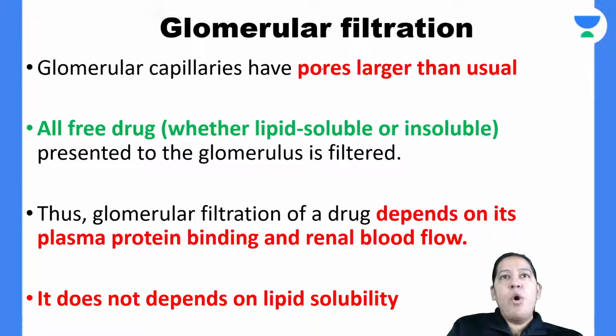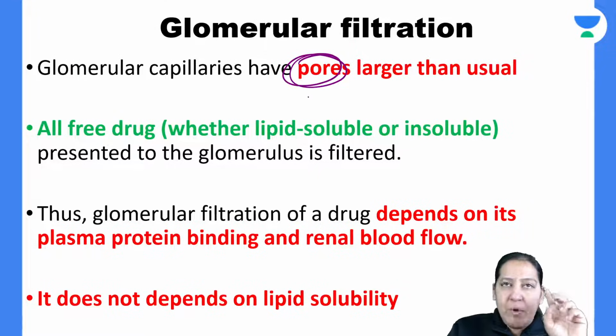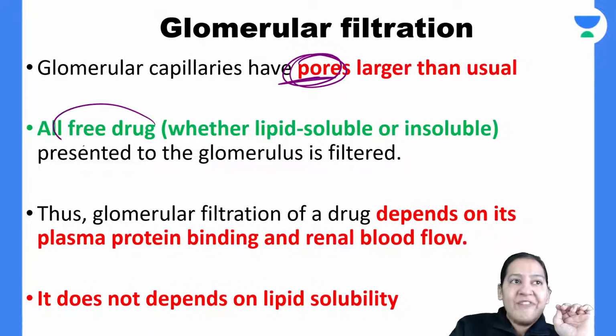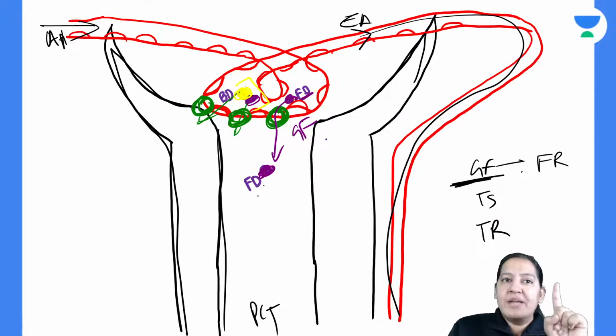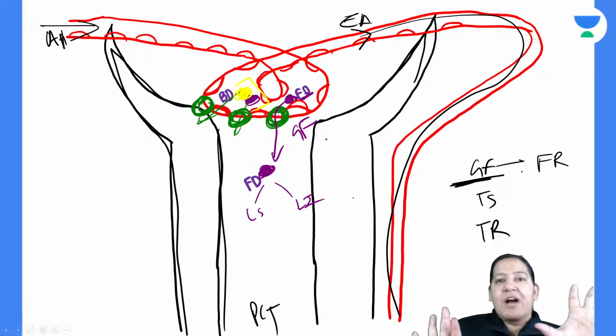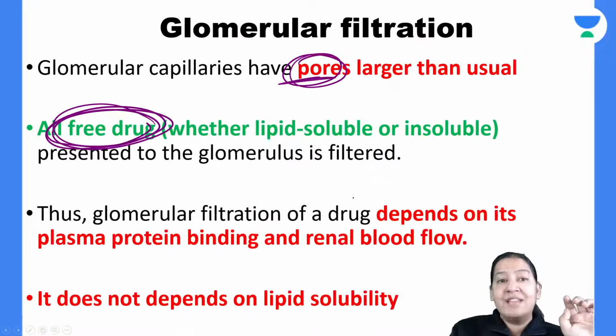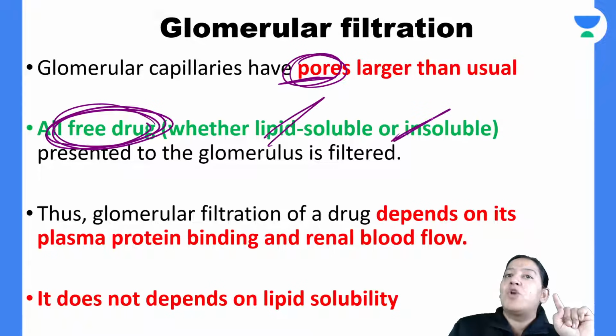Because the pores, by pores I mean the pores between two corresponding endothelial cells in the capillaries, are very small. So only free drug will cross. It doesn't depend on whether this free drug is lipid soluble or lipid insoluble. Whether it is lipid soluble or insoluble, both will cross. The limiting factor here is the size of the drug.